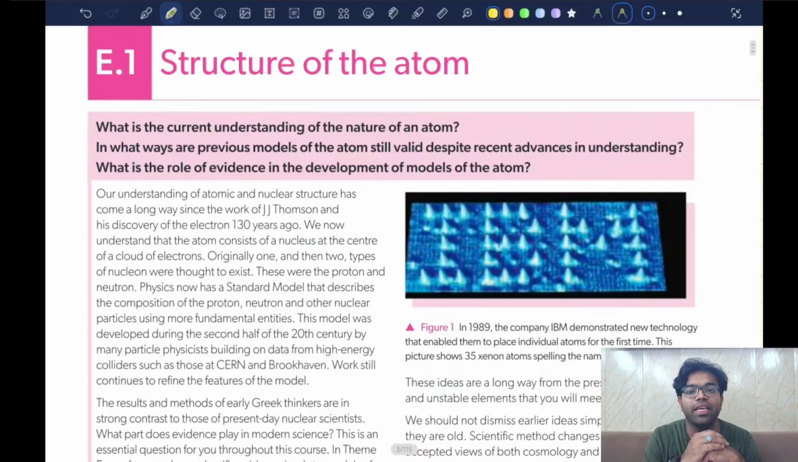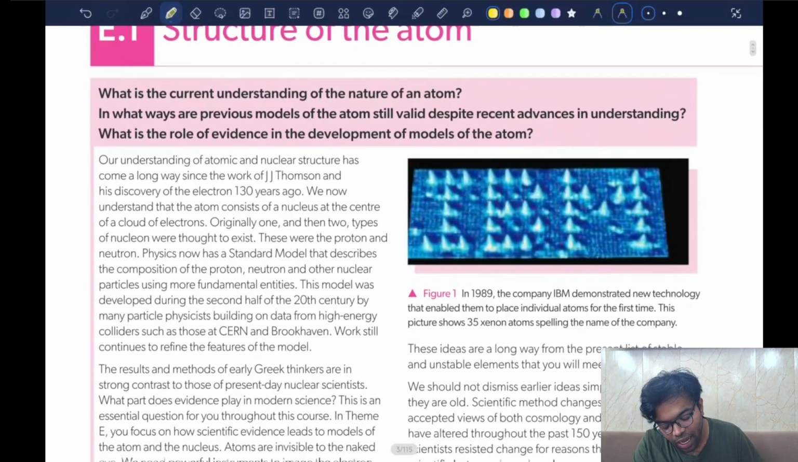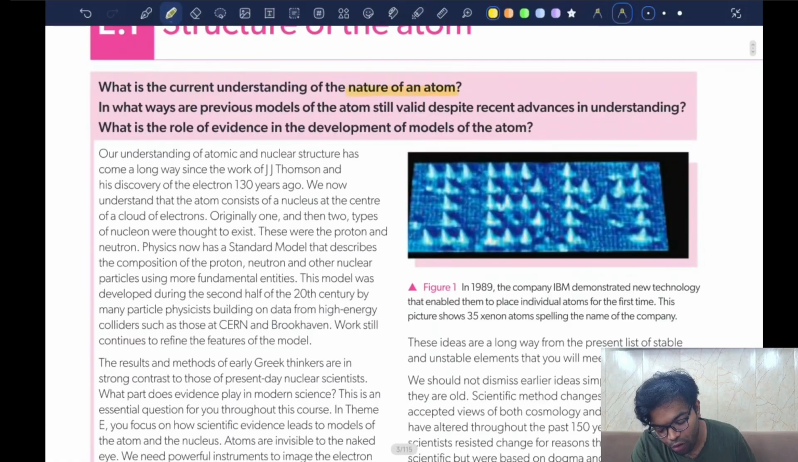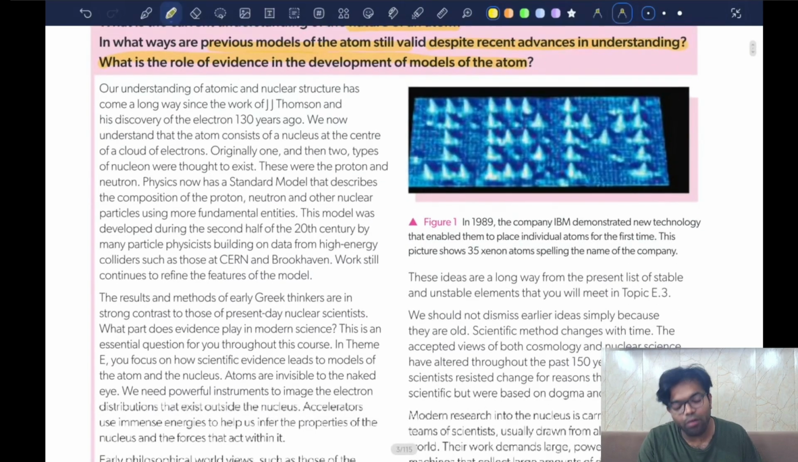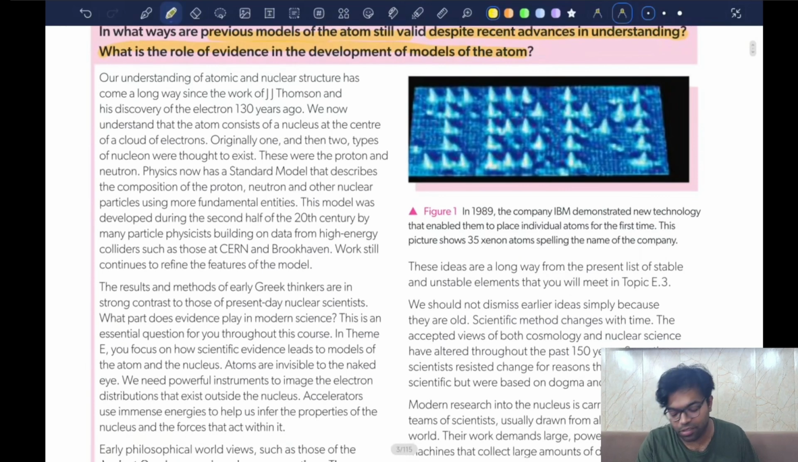The first chapter is going to be E1, structure of an atom. Okay, what is the current understanding of nature of atoms? In what ways are previous models of atoms still valid despite recent advances in the understanding? What is the role of evidence in the development of models of an atom? Okay, we are going to understand whole of this.